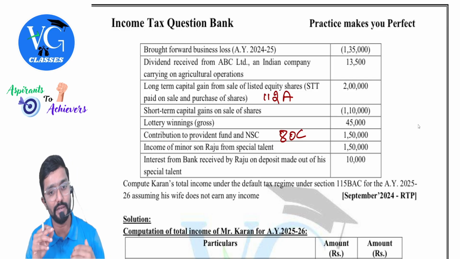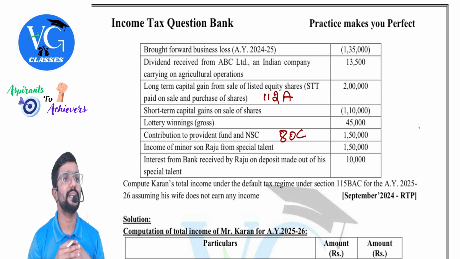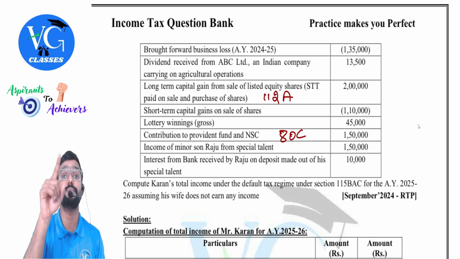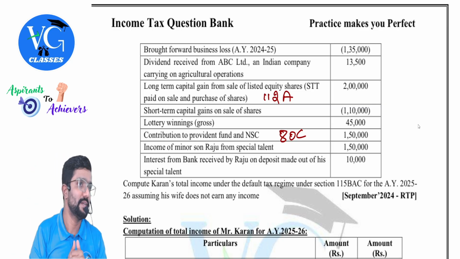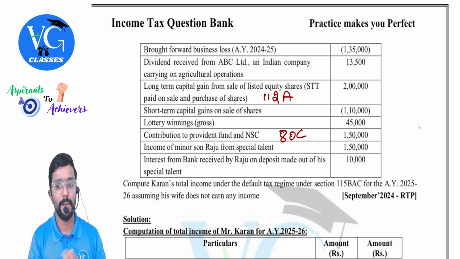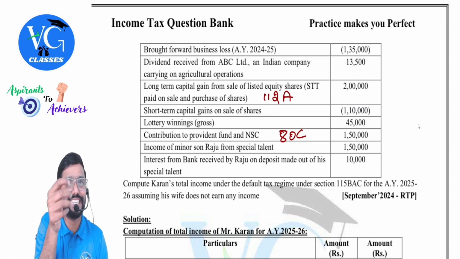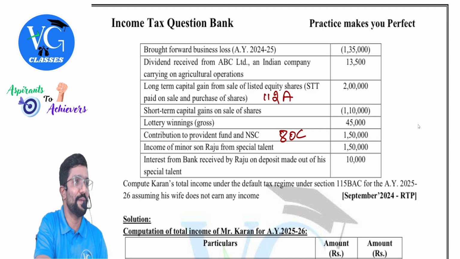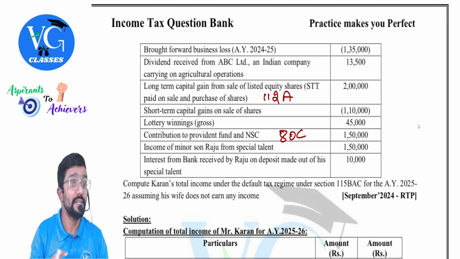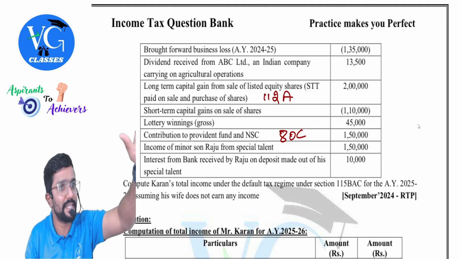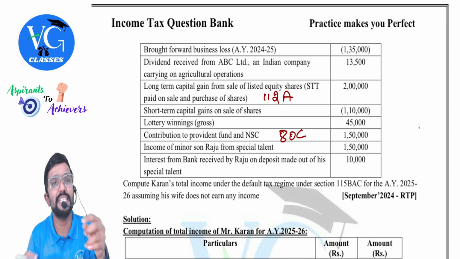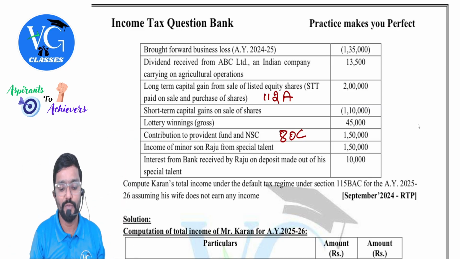Income of minor son Raju from a special talent. Is it clubbed? No, because it is because of the efforts of the child. No clubbing. But next you see, interest from bank received by Raju on deposit made out of his special talent. On deposit it is earning interest. Is it clubbed? Yes. Because for this he is not making any effort. See, from which source he got the money doesn't matter. Now on this interest, is he putting any efforts? No. So will it be clubbed?